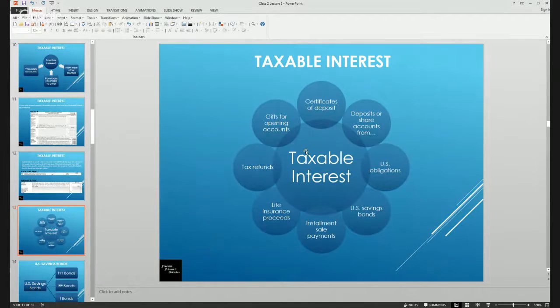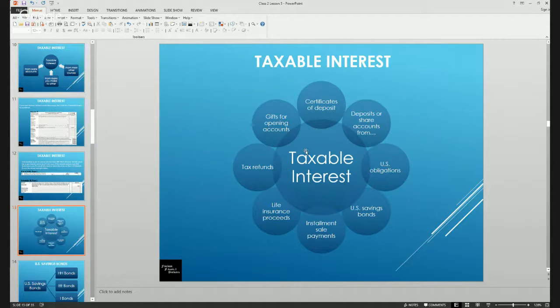Taxable interest. These things can be considered taxable interest. Interest on certificates of deposit. Not really an issue right now. Most certificates of deposit are not really paying interest. Deposits or shares of accounts, U.S. obligations, U.S. savings bonds, installment sale payments, life insurance proceeds, tax refunds, gifts for opening accounts. So that would be like if your bank were to pay you $25 for opening your account, that $25 is considered interest.